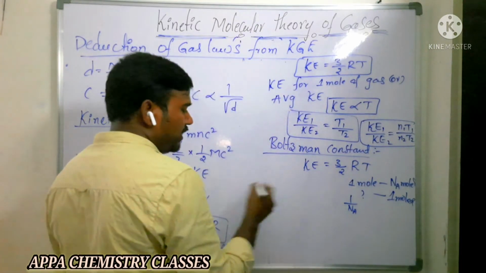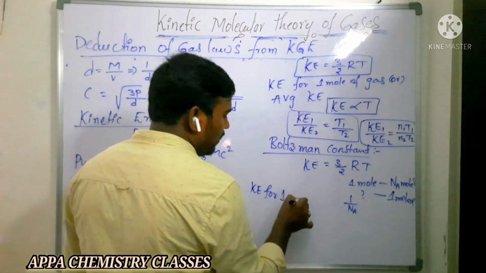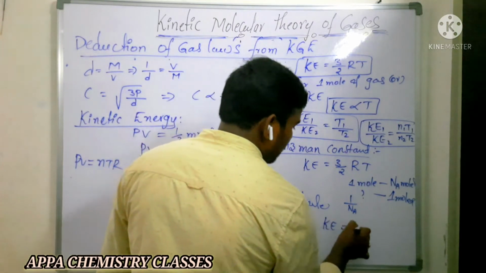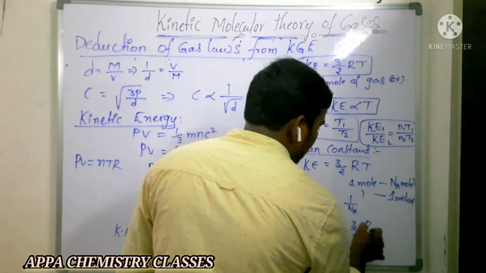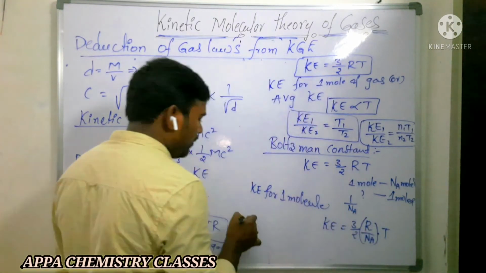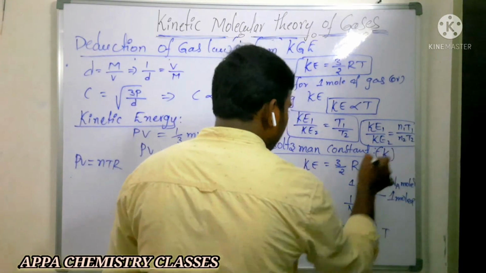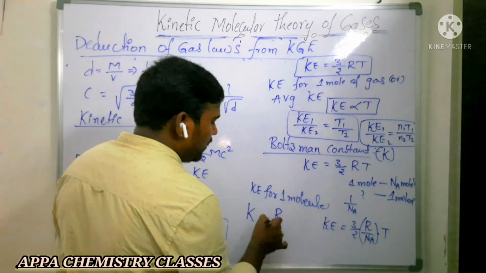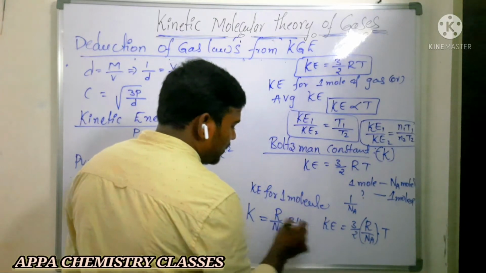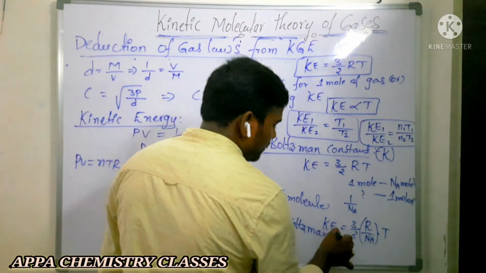So if you are getting the kinetic energy for 1 molecule, then kinetic energy is equal to 3 by 2 into R by Na into T. This R by Na is called the Boltzmann constant, represented with K. So K is R by Na. The gas constant per one molecule of a gas is called the Boltzmann constant. Is that clear?